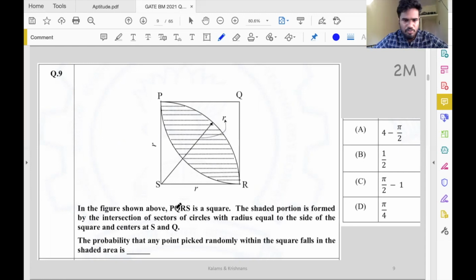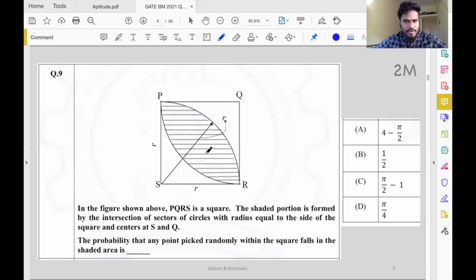The shaded portion is formed by the intersection of sectors of circles. We can see that it's formed by sectors of circles with radius equal to the side of the square. So essentially, take circles of radius r, and the shaded region is formed by their intersection. The probability that any point picked randomly within the square falls in the shaded area, what is that? Simple probability question, essentially a question on geometry.